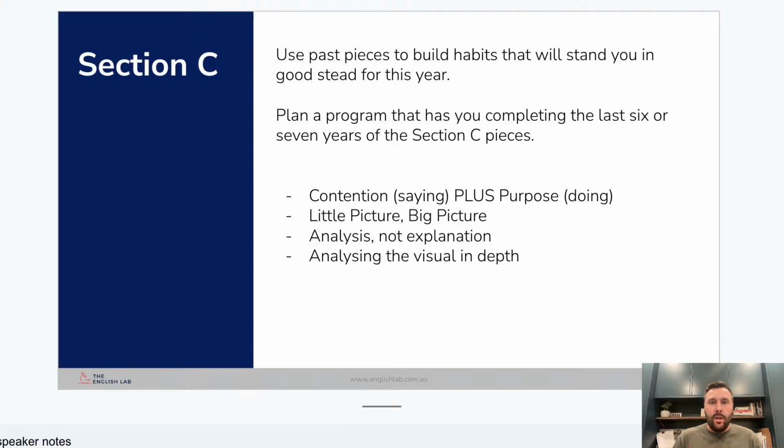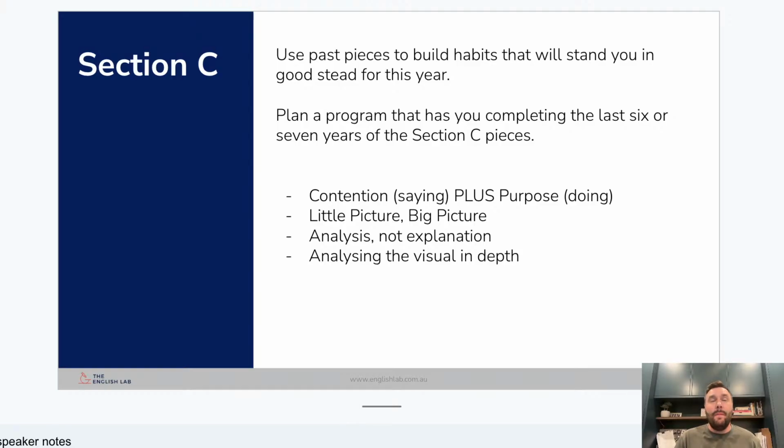So, we're going to dive into Section C. This will probably be the area that we'll spend the most time on of the 3 sections because, of course, all of you out there from different schools are doing different frameworks, different texts and everything like that, but we're all doing the same Section C material. I am really, really passionate about everything that I'm about to talk about because there is a fantastic opportunity there for you that is available to absolutely everyone. And it is the most basic meat and potatoes strategy that will work for absolutely everyone.